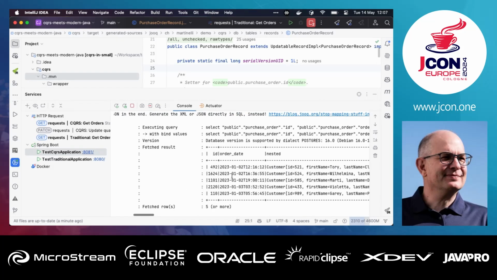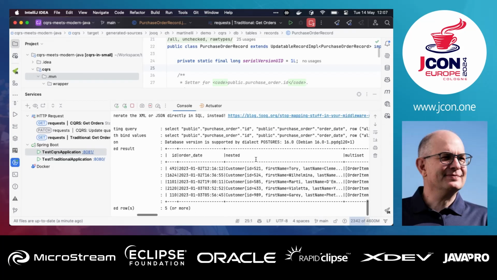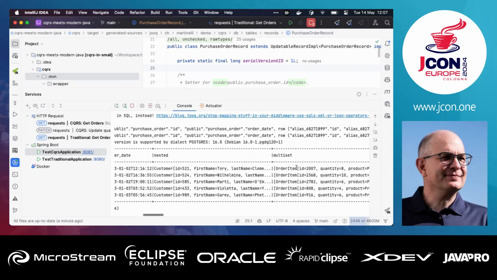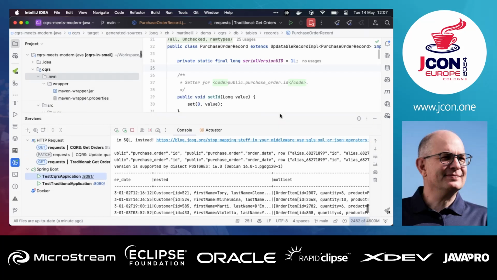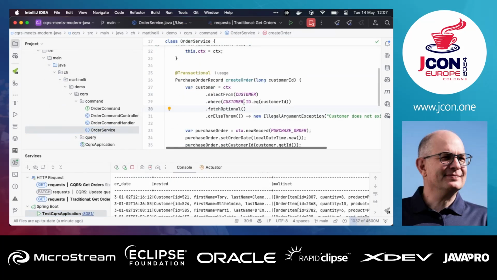The result that we get is some data like the order ID and order date as plain columns. Then we get the customer nested as a kind of JSON structure, and then we get the order items also as a nested structure in the multiset. That's how this works. And now we want to have a look at how we have to write that.